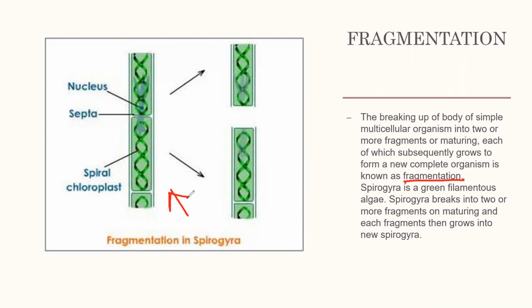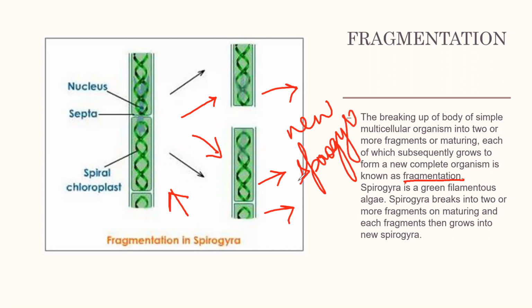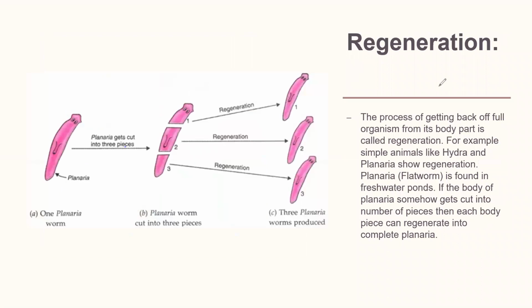Spirogyra breaks into two or more fragments on maturing, and each fragment will grow into a new Spirogyra. So this is how an organism develops from fragments.